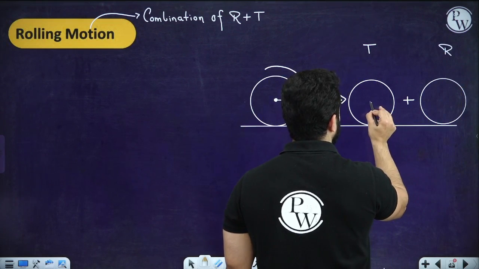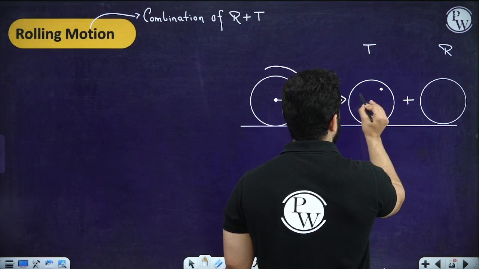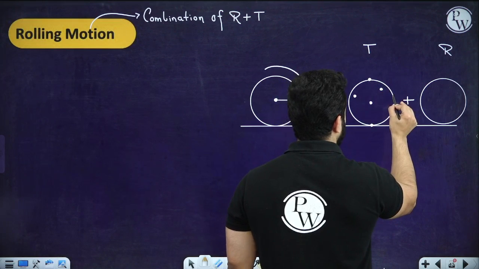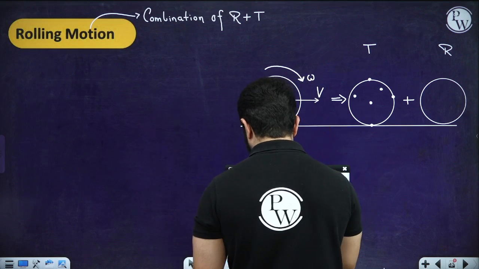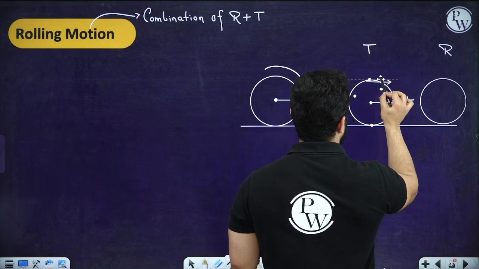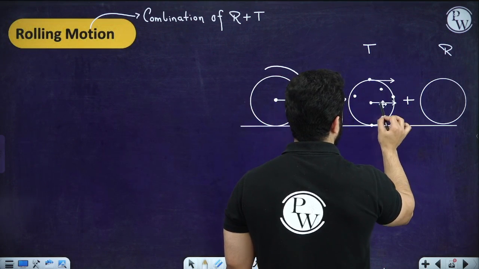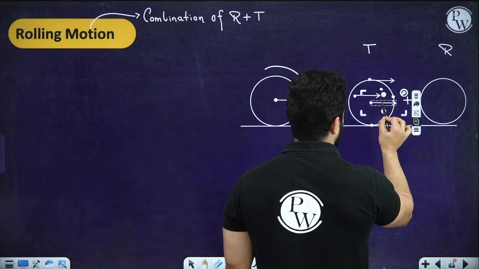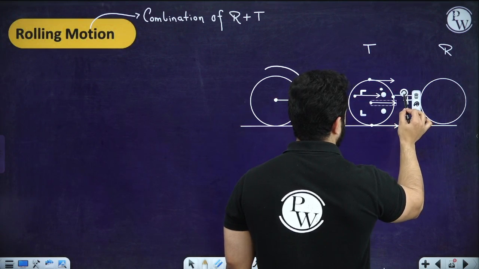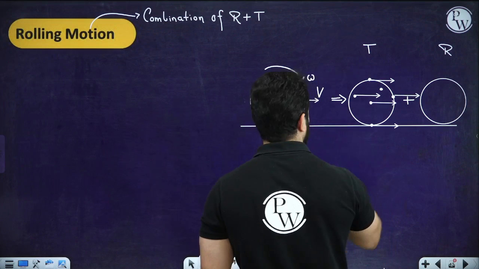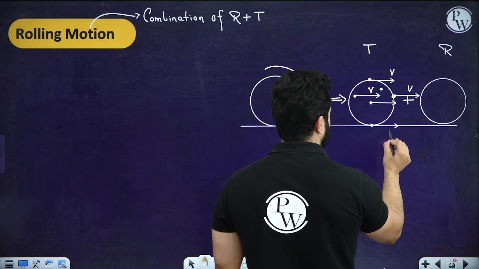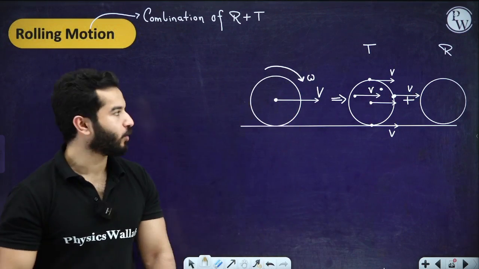For translational motion, each particle, no matter where that particle is, will move with the same velocity, v. This is in accordance with the definition of pure translational motion.